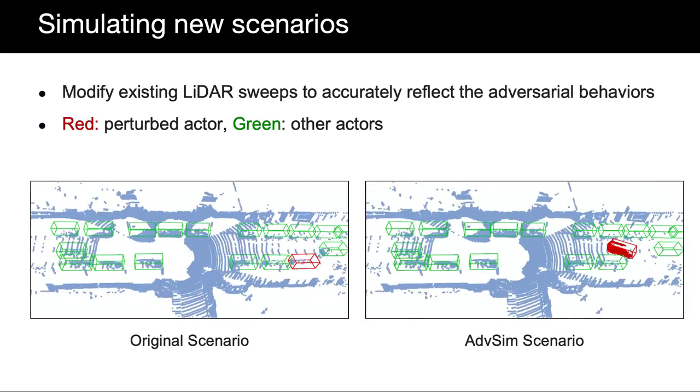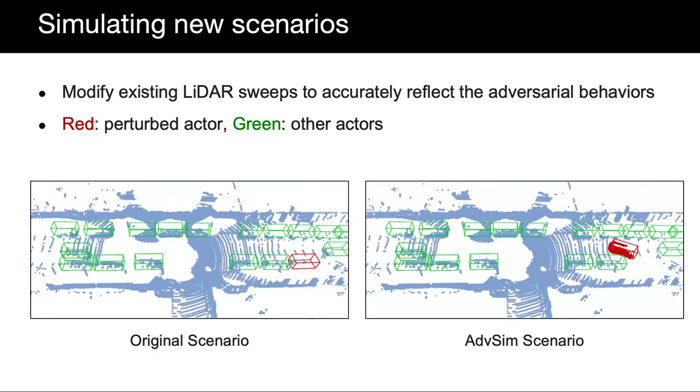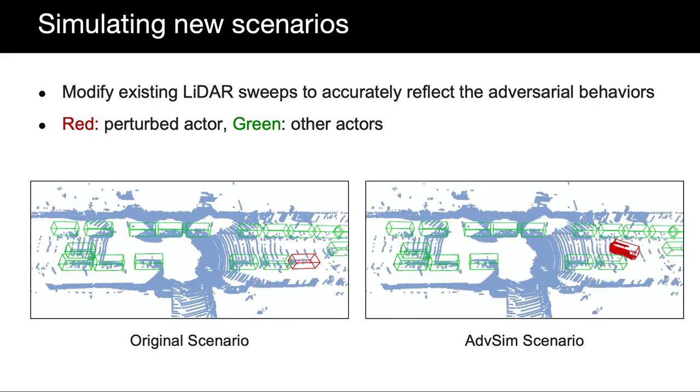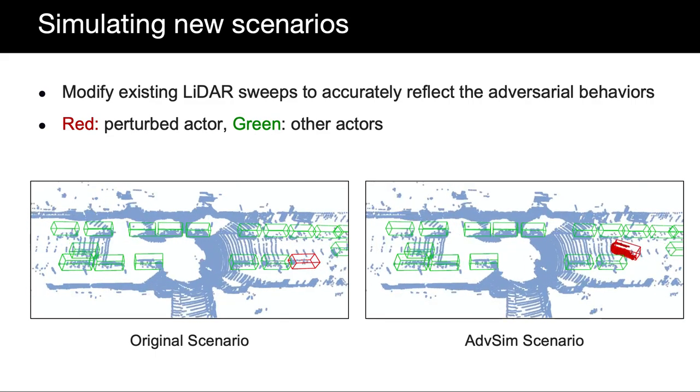Given the perturbation on the actor's motions, we now conduct realistic LiDAR simulation to accurately reflect the updated scene. The modified LiDAR history is the new input to the autonomy system. The video shows that the generated scenes are realistic and match the desired perturbation.